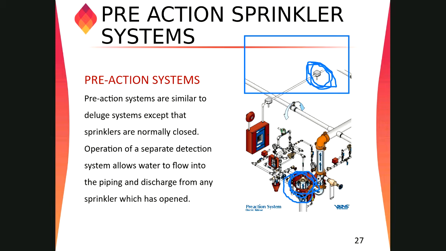The pre-action system is a combination of wet, dry, deluge, and so on, more or less. So it is a mixing of all. We have air inside the piping, same as a dry pipe system, so this is a combination of dry and deluge. We have air after the valve on this side. With the fire, first the air will go out, then only water will come. This valve will open and water will go into the piping.